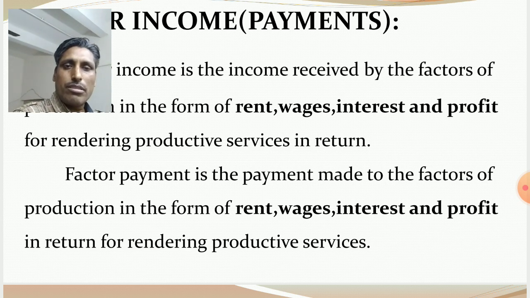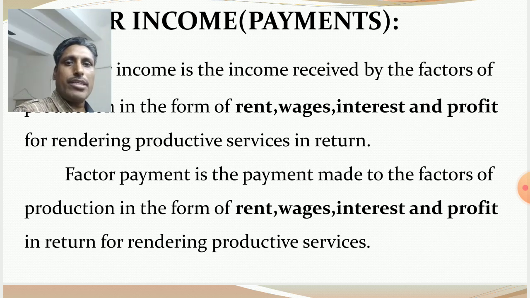So both remain the same thing. So factor payment is the payment made to the factors of production in the form of rent, wages, interest and profit in return for rendering productive services.